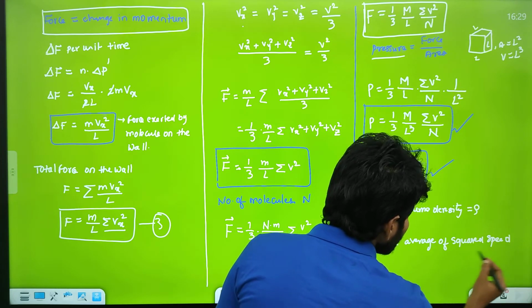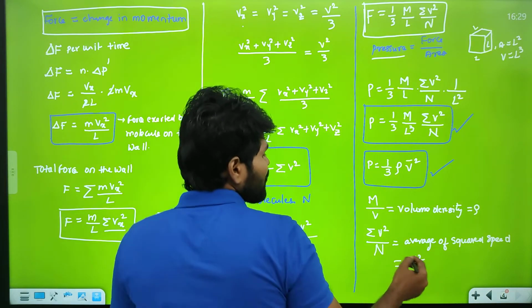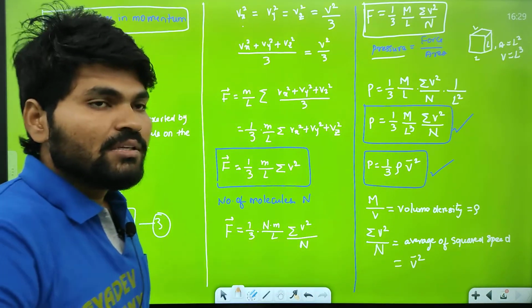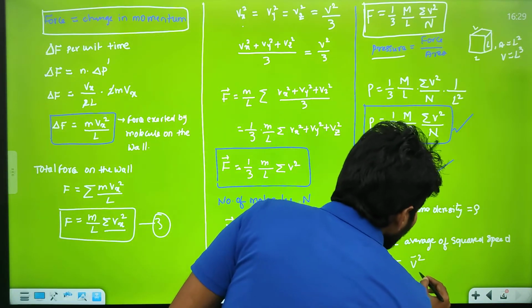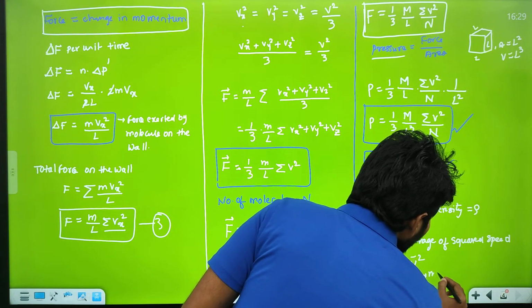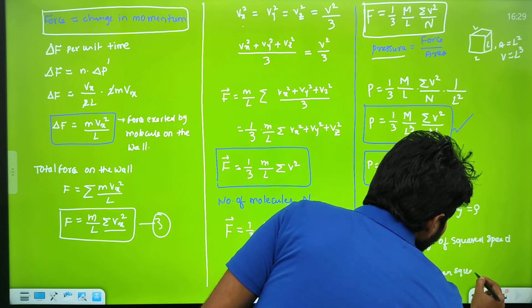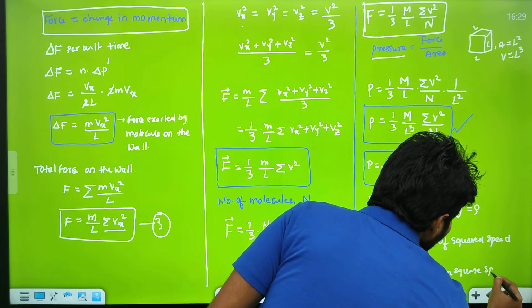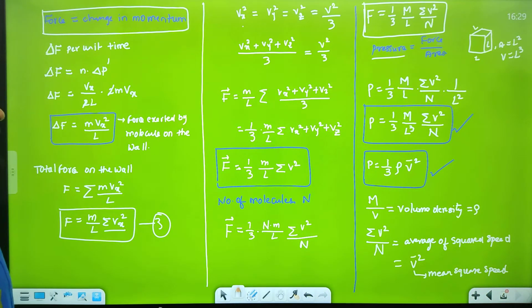So this is represented with the letter V bar square. This is also called mean square speed. Okay, hope you understand it completely.